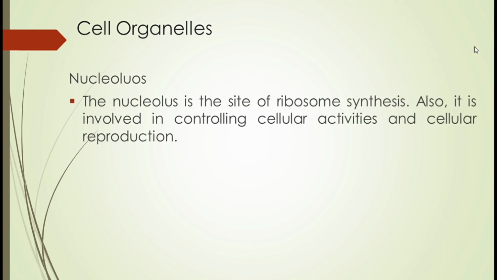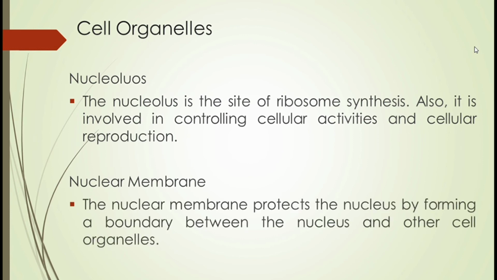So, the next will be the cell organelles, o yung ibang part ng mga cell. We have nucleolus. Ano po yung nucleolus? The nucleolus is the site of ribosome synthesis. Also, it is involved in controlling cellular activities and cellular reproduction. Responsible po ang nucleolus sa mga cellular activities and reproduction. Next will be nuclear membrane. Yung nuclear membrane po, ito po yung nagpro-protect ng nucleus by forming a boundary between the nucleus and other cell organelles.